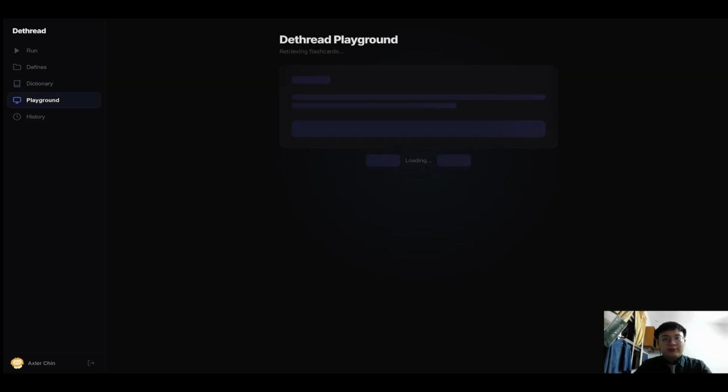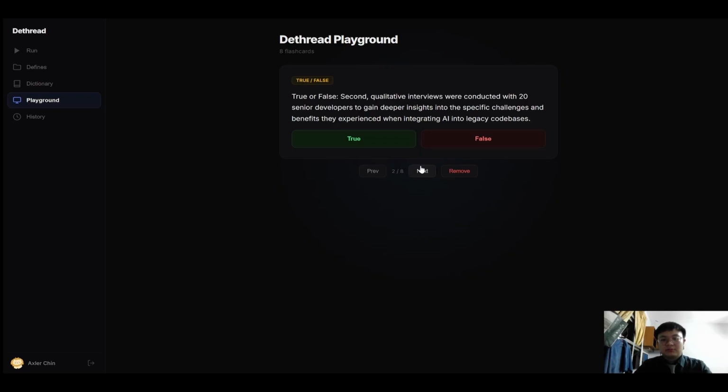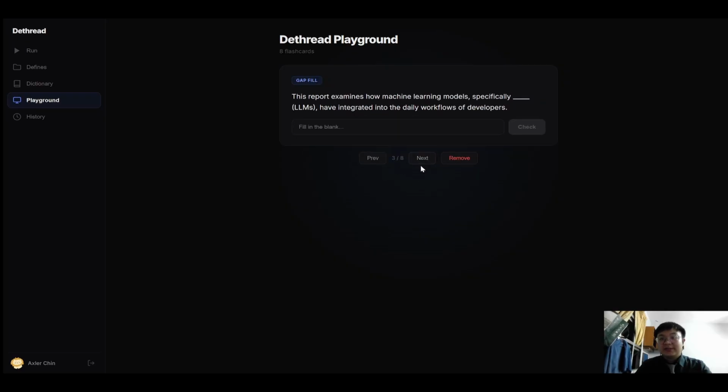Then go to Playground. Here you are able to review all the flashcards you generated. You may repeat the same flashcard again until you remove it.